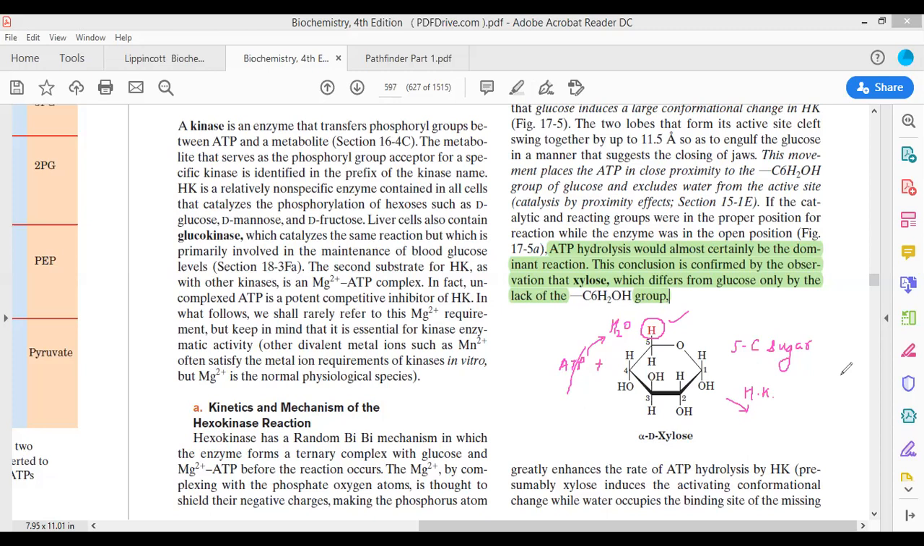ATP will transfer that phosphate to the water molecule and not to the sugar molecule. See, this clearly illustrates that in the presence of glucose, the mechanism of enzymatic action of hexokinase resembles the closing of a jaw. As the closing of the jaw takes place, water molecules are being expelled outside.